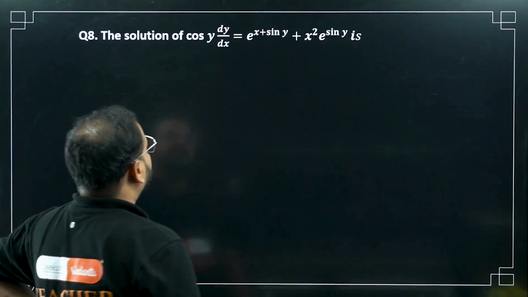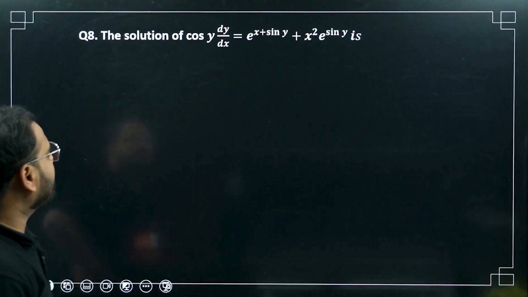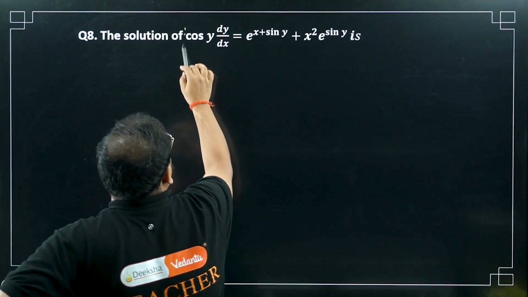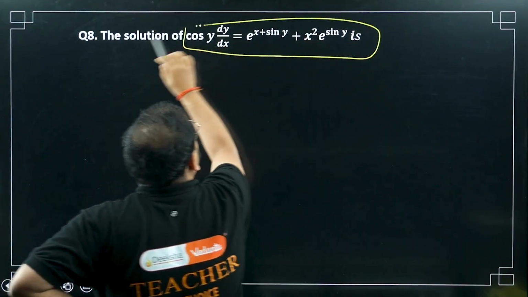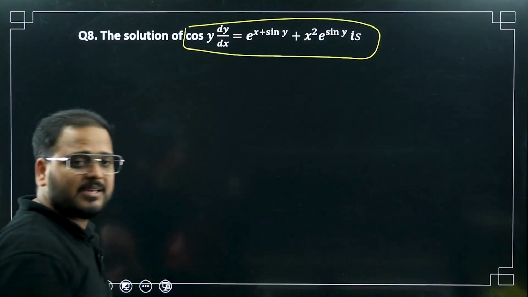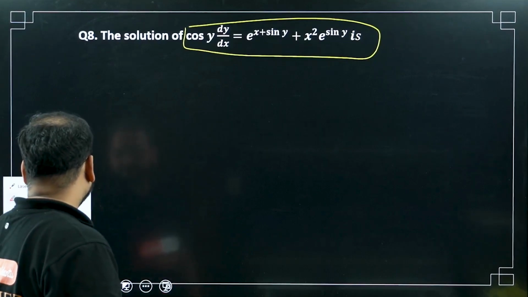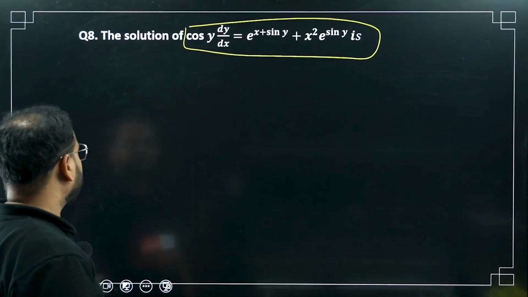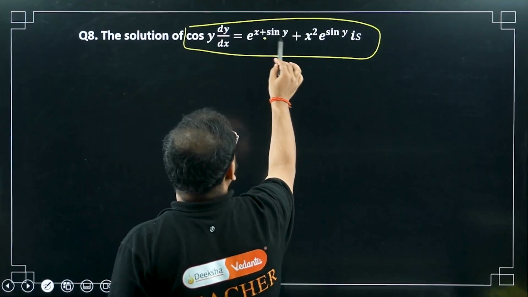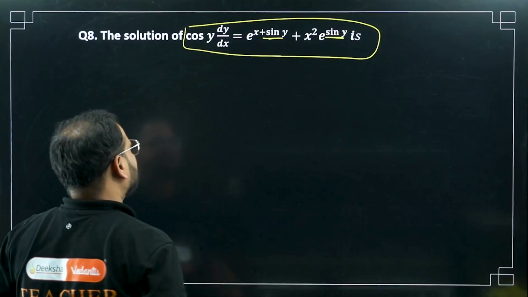So for now, question number 8. For question number 8, what are they asking? Solution of cos y dy by dx equals e power x plus sin y plus x square e power sin y. Okay. Now one thing that we can see over here is what? Please check. I have sin y over here and sin y over here, with the power e. I can separate that. Let's see what will happen.